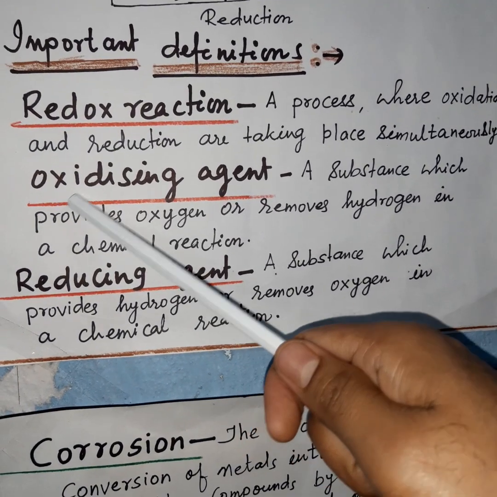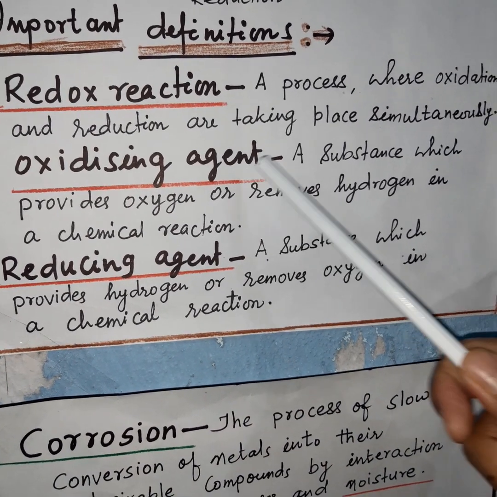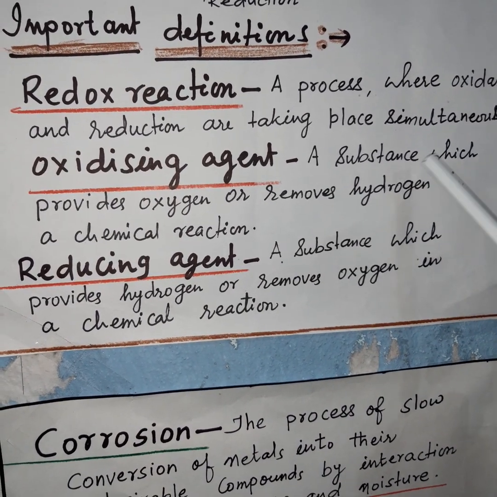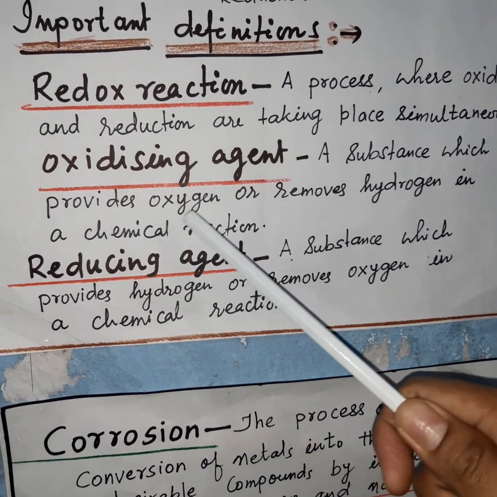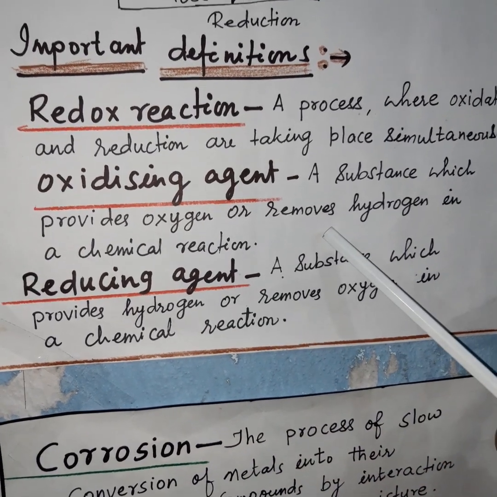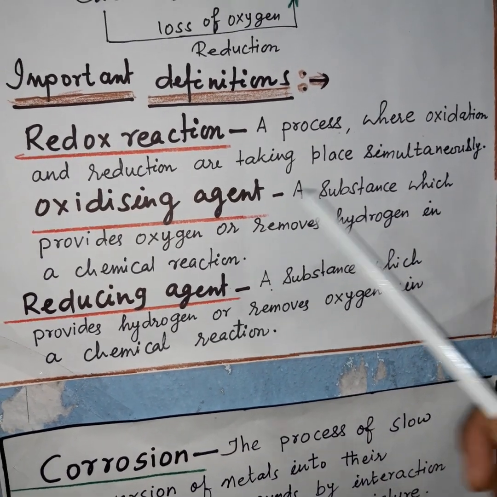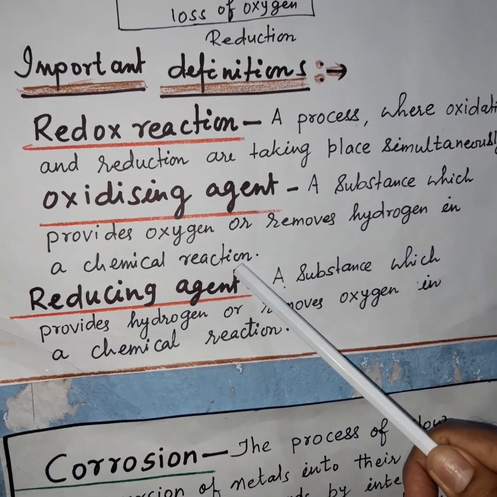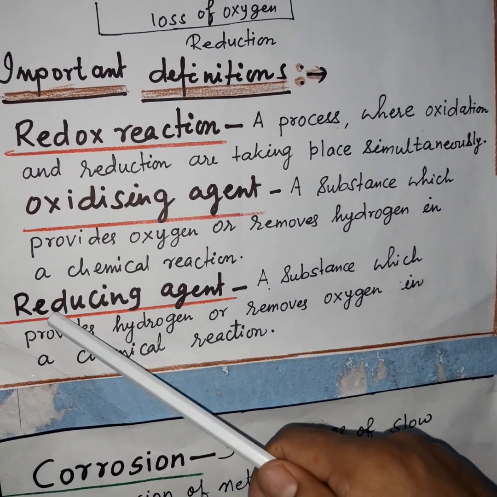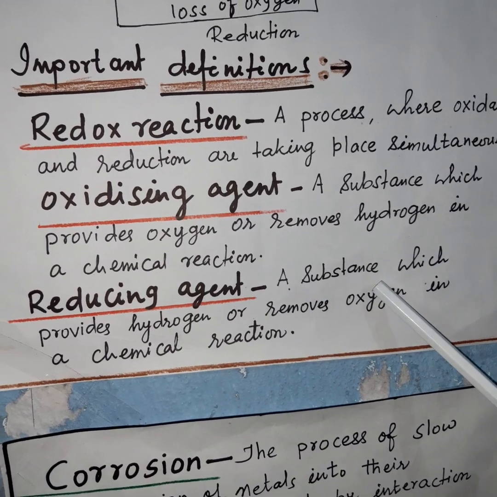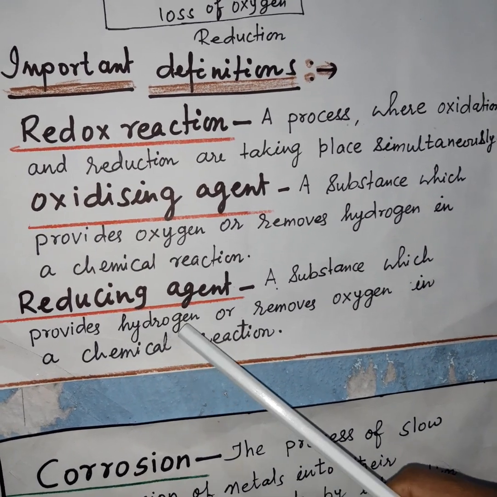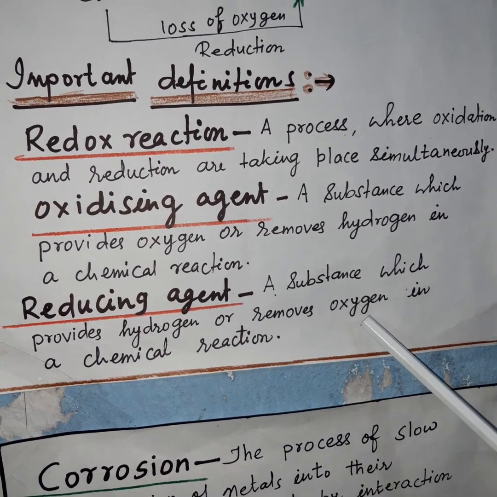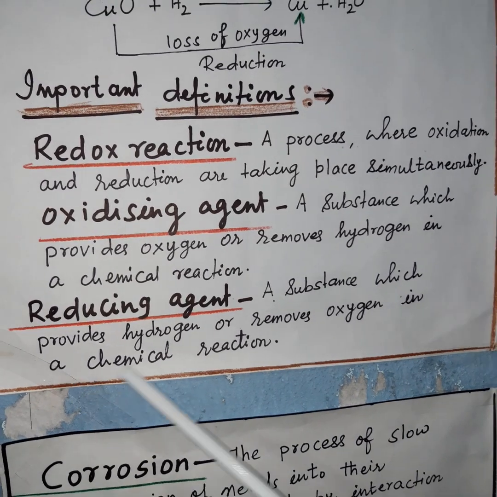Next is oxidizing agent: a substance which provides oxygen or removes hydrogen in a chemical reaction. Reducing agent: a substance which provides hydrogen or removes oxygen in a chemical reaction.